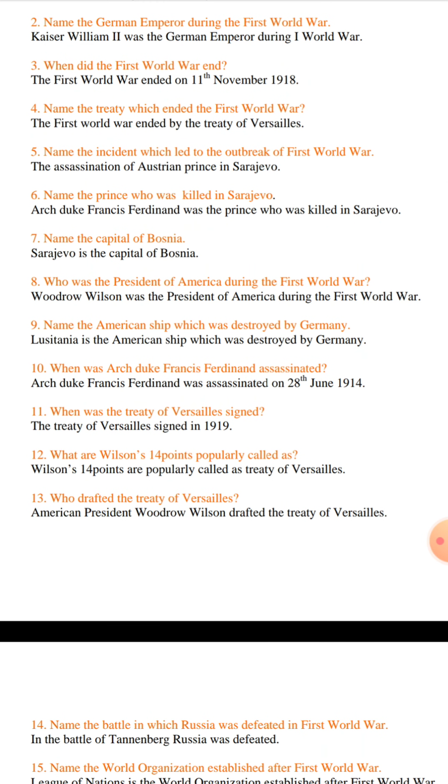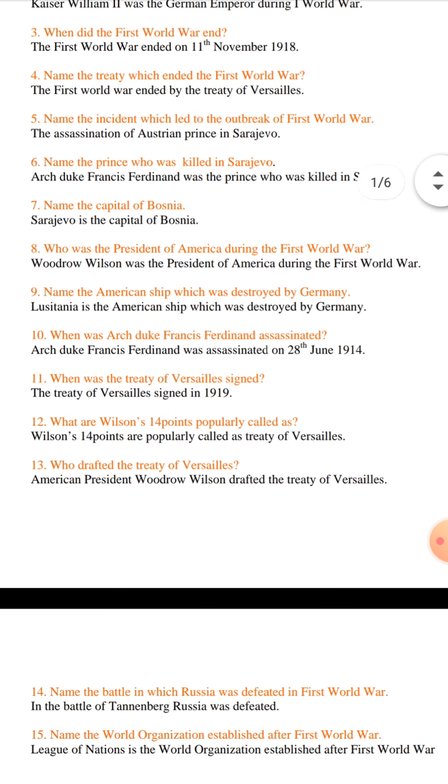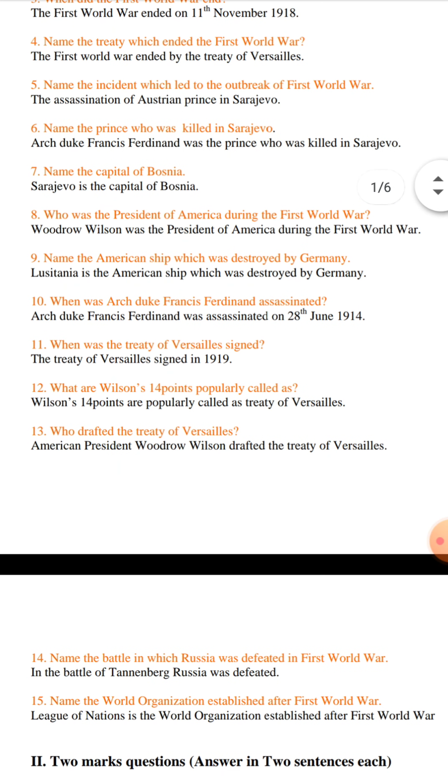Who was the President of America during the First World War? Woodrow Wilson was the President of America during the First World War. Name the American ship which was destroyed by Germany.